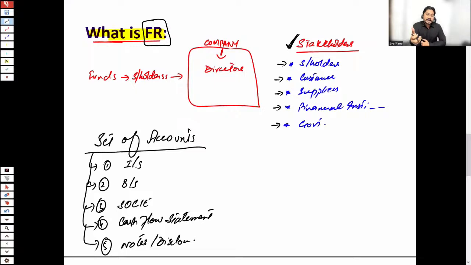So we have discussed till now what financial reporting is. A company is required to publish its financial reports.